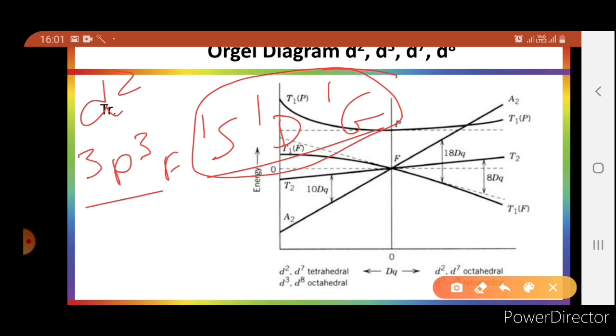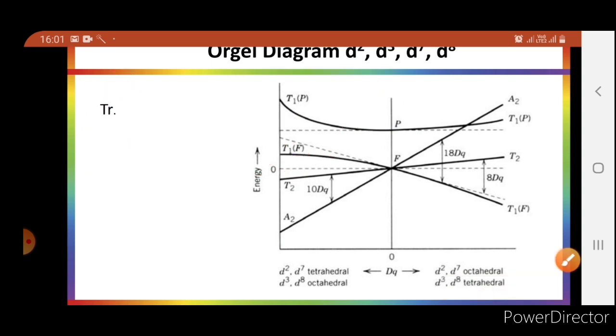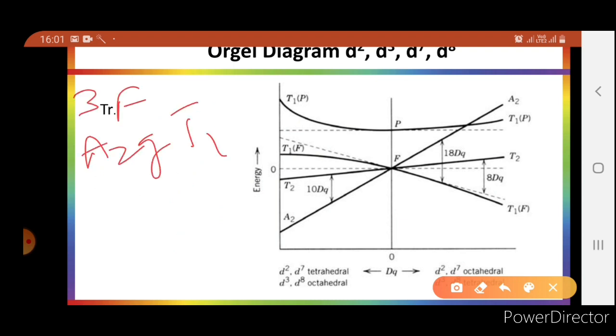So only terms which are useful are 3P and 3F, and in this 3F will be ground state term symbol. And 3F when put in an octahedral field will be further split as A2g, T1g and T2g.